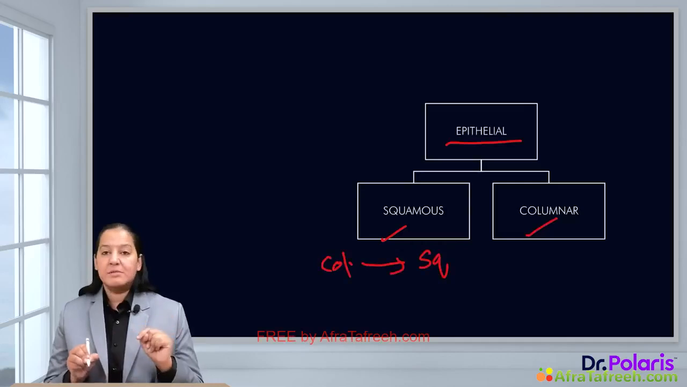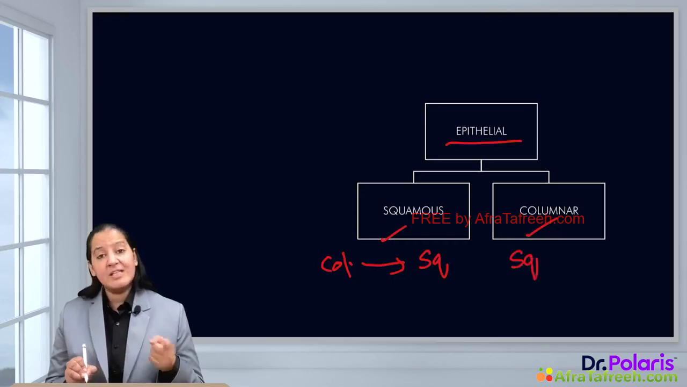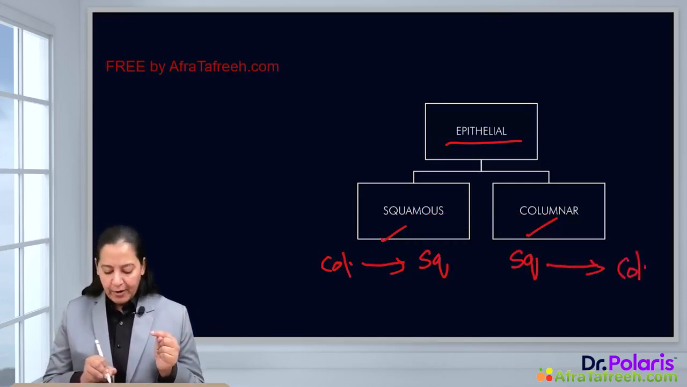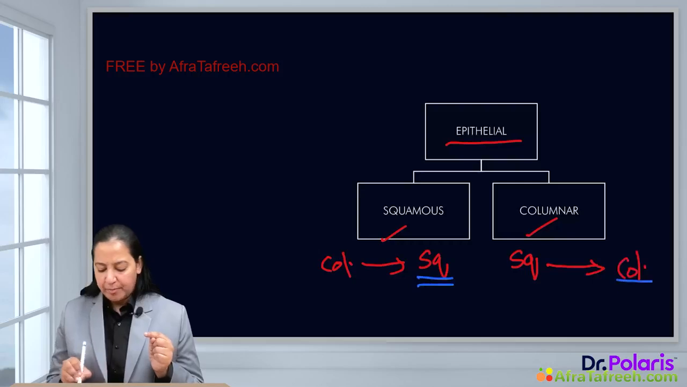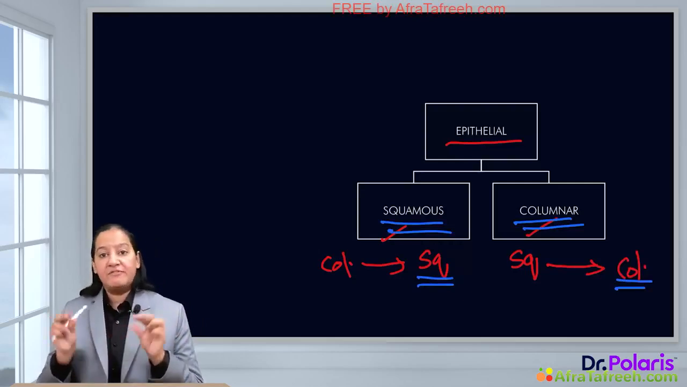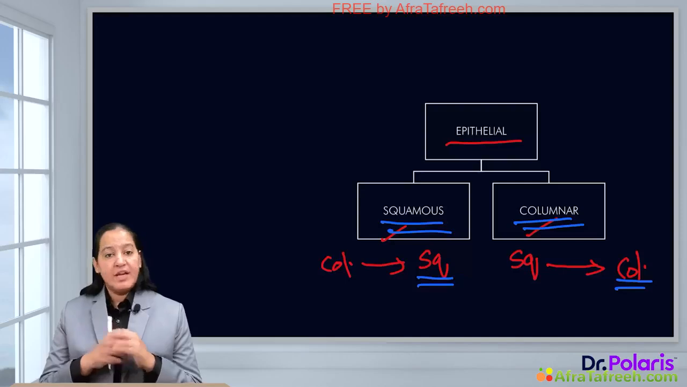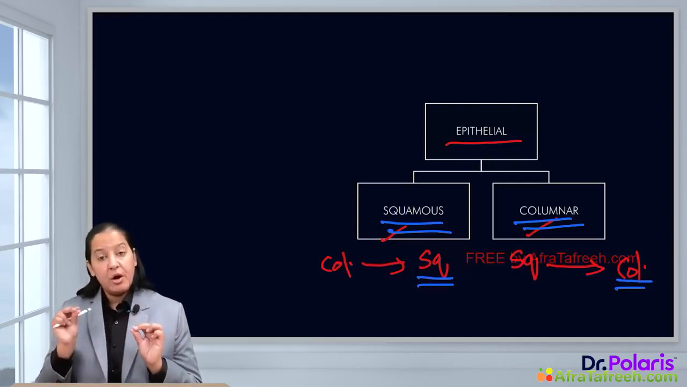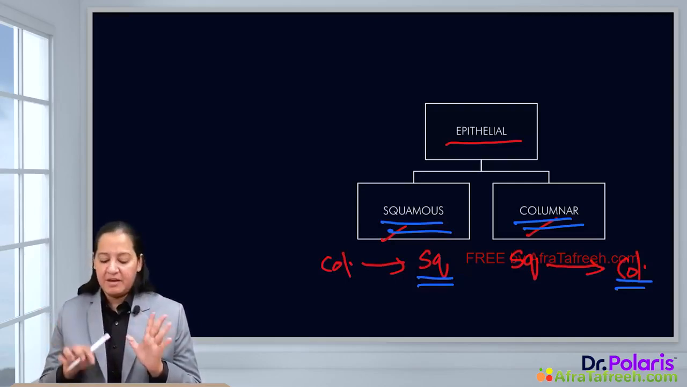That is the meaning of squamous metaplasia. In columnar metaplasia, normally the tissue has squamous epithelia, but after adaptation, after metaplasia, it will convert into columnar. So the point is that finally which tissue is formed, that is the name given to that metaplasia. Squamous metaplasia, columnar metaplasia: finally which epithelial tissue is formed. Initially it doesn't matter. Finally after metaplasia, which epithelia is there, that is the name given to that.